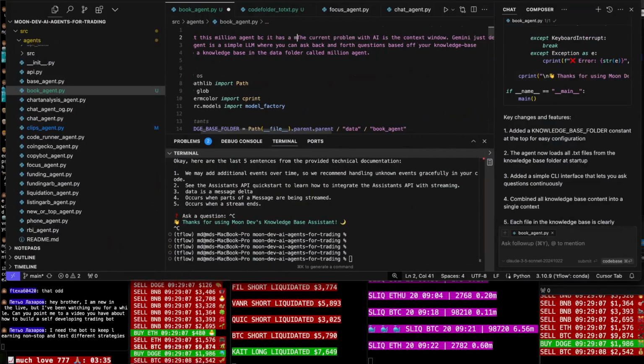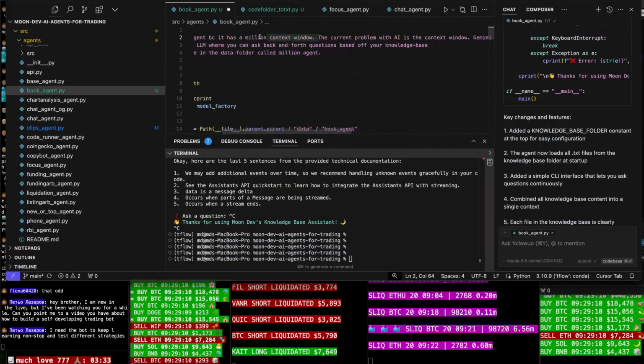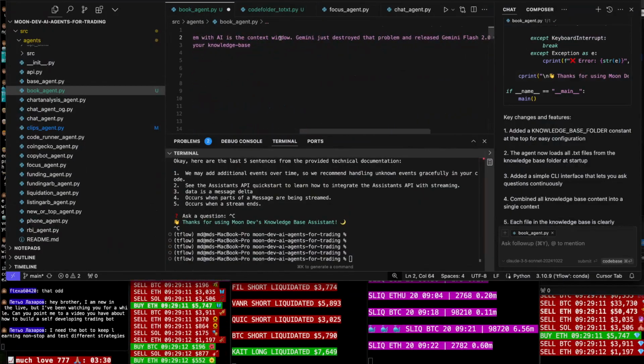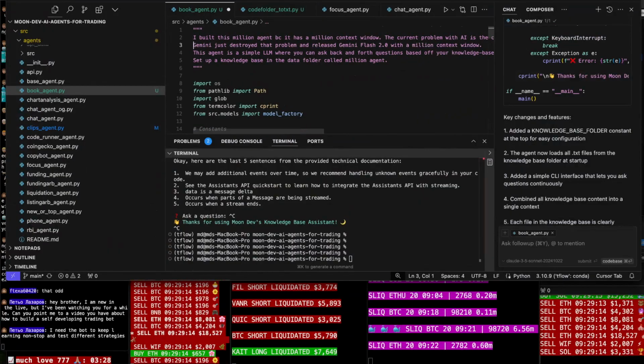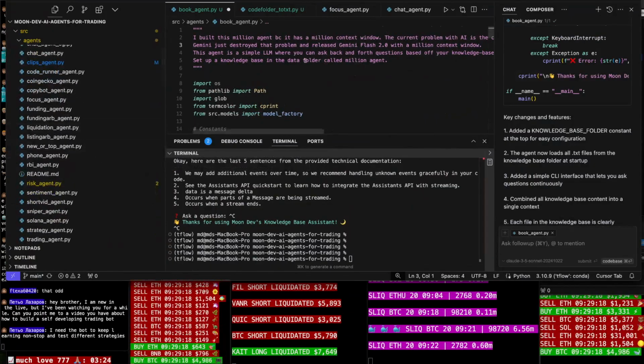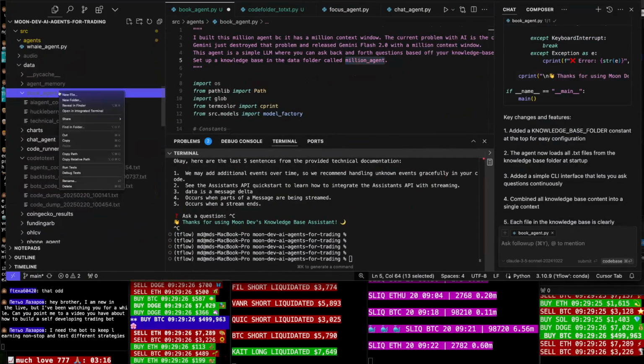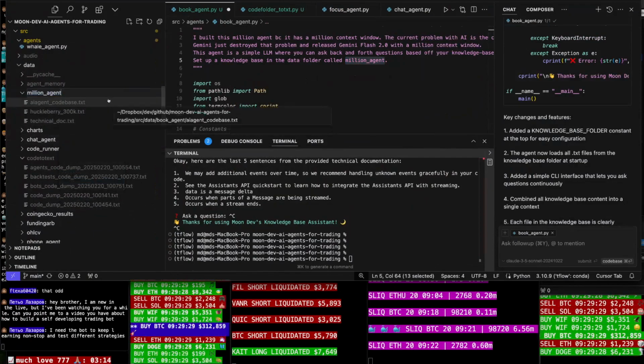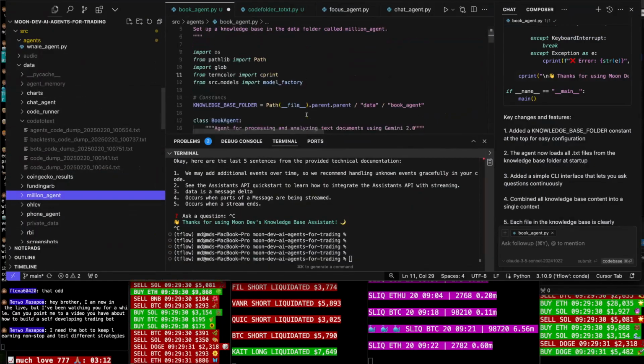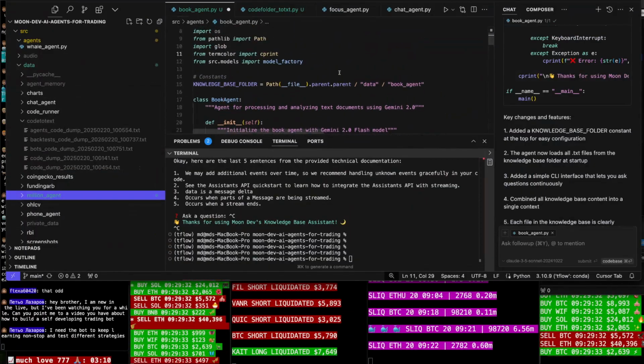It has a million context window. So let's call this million agent. Rename here. Probably rename here too, dude.